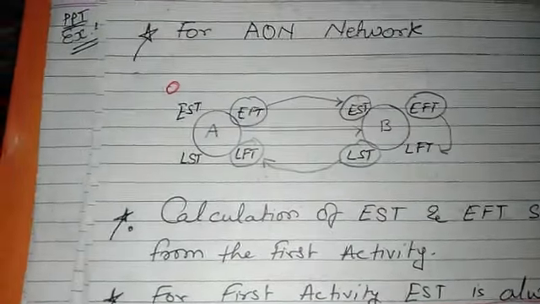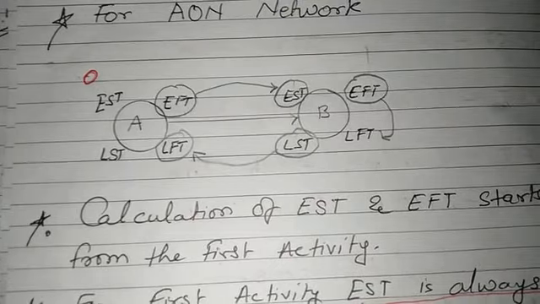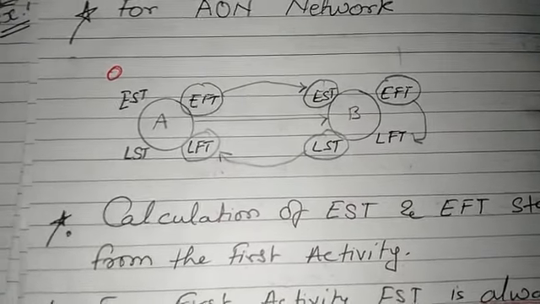Remember that the early finish time becomes the early start time of the next activity. And after that you have to add the time of that activity, which becomes the early finish time. You have to just remember this method is known as forward pass. Forward pass means you are forwarding the time to the next activities.